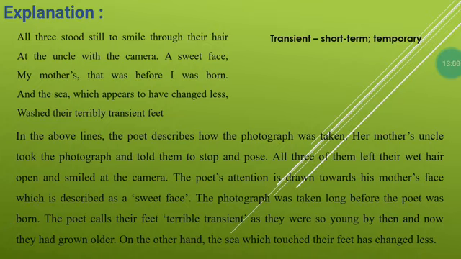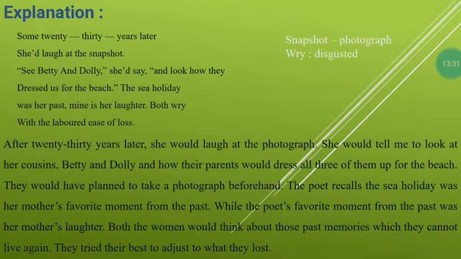So it was just before she was born. And the sea, which appears to have changed less. And now the sea, which has just changed but less, was their terribly transient feet. Now this sea just was the stamp of the feet of her mother's cousin. So now this is the content, this is the explanation of this stanza.